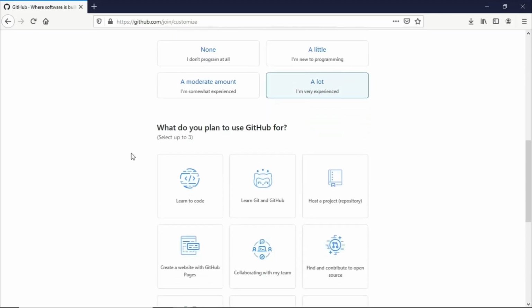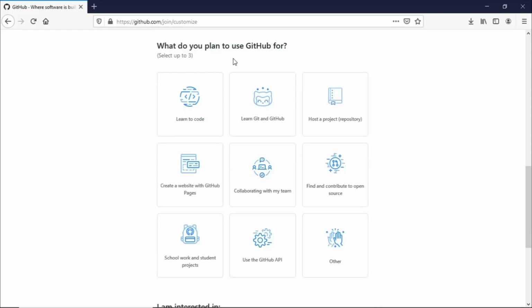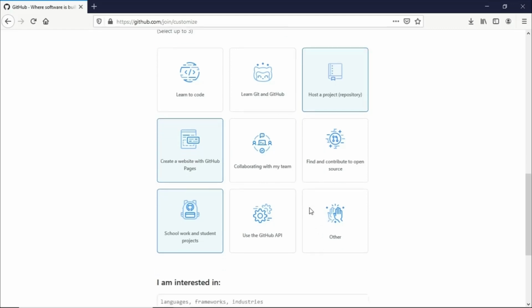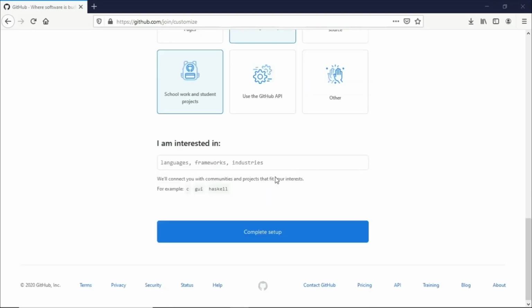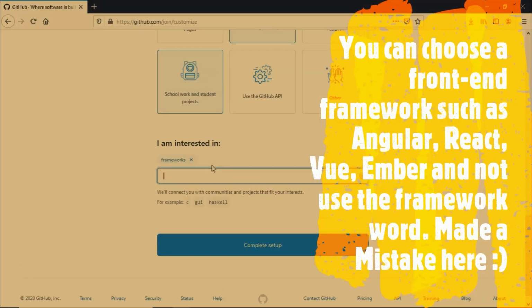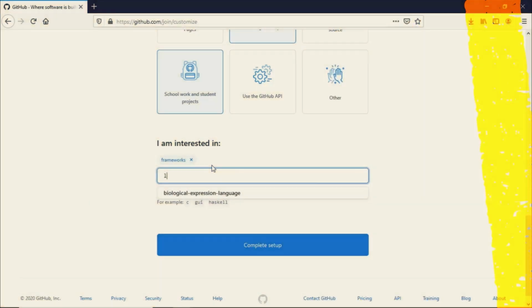So let's go, and we have some other options here, and we can choose up to 3 here. So I will choose here schoolwork, host a project repository, create websites with GitHub pages, which is something that we will be working on. And I would also want to collaborate with my team. Now we can see here that it's asking us what are the things that we are interested in. So I'm interested in frameworks. I'm also interested in languages such as JavaScript,